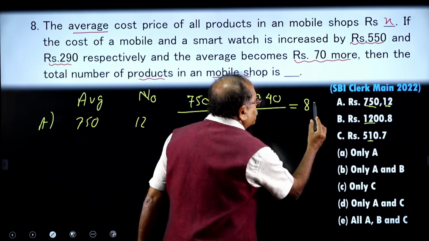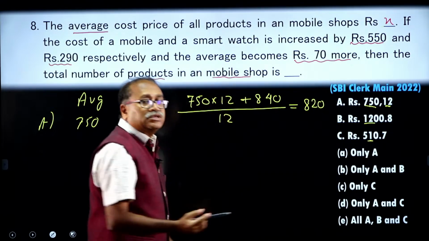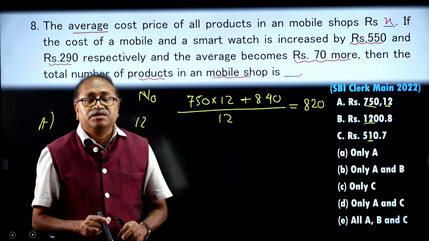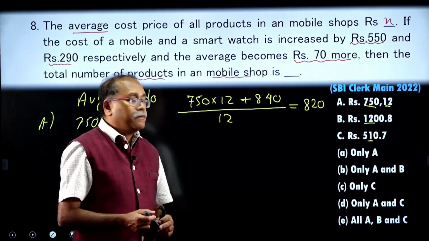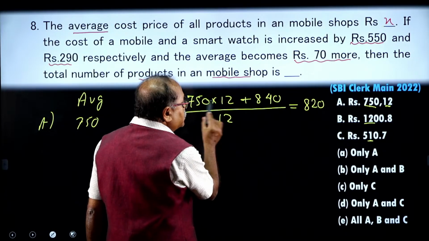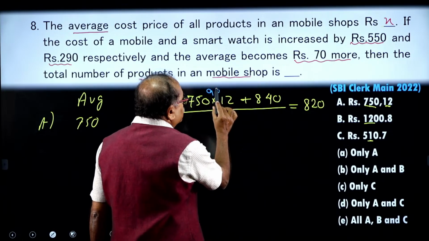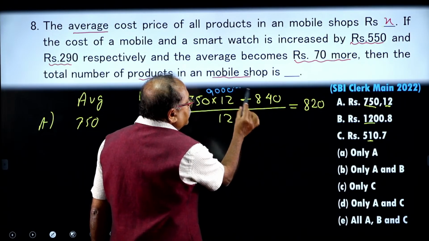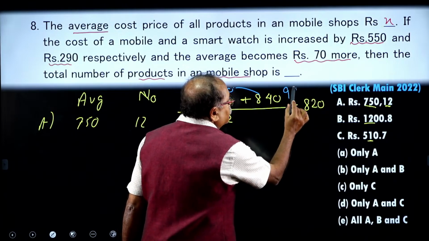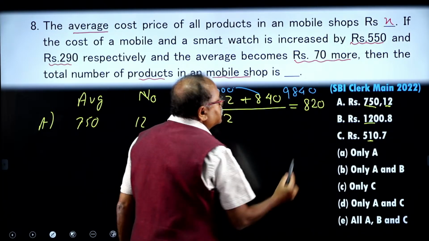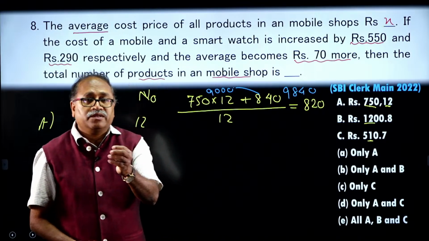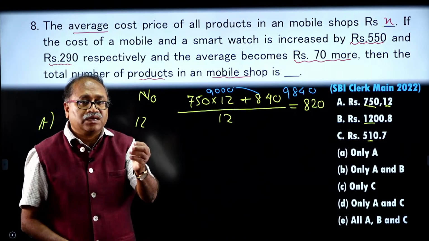So, it should give us 820, that means A satisfies if the left hand side is equal to the right hand side. Let us check whether it is possible or not. Now, here I notice that the product of this is 9,000 plus 840, that is 9,840. If 9,840 is divided by 12, if I get 820, that means A satisfies.